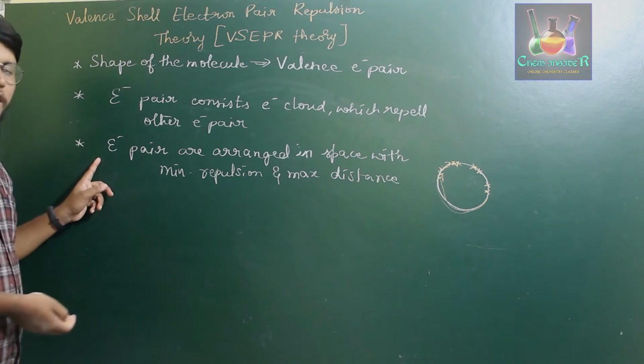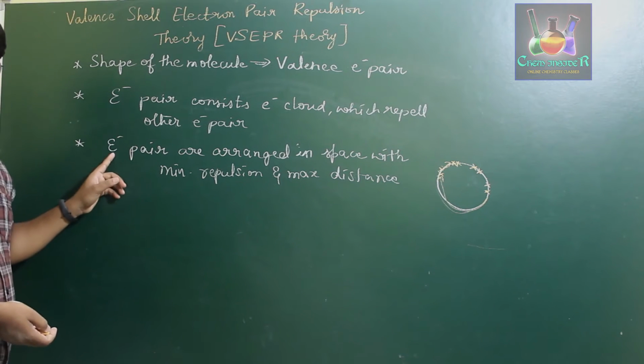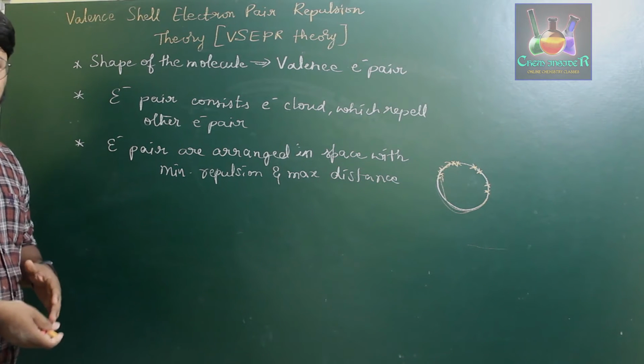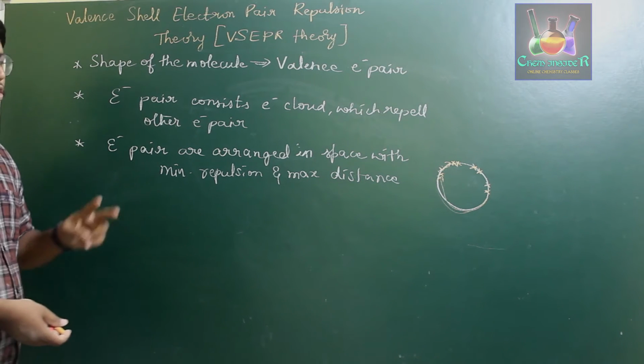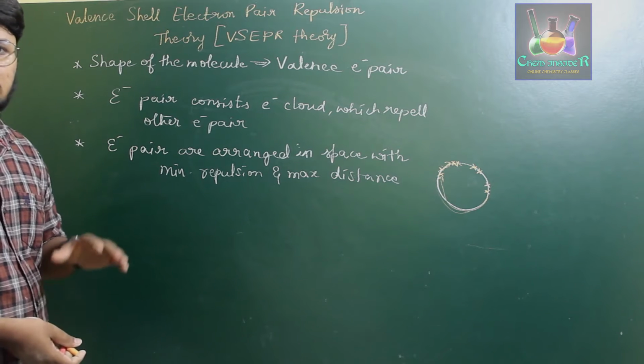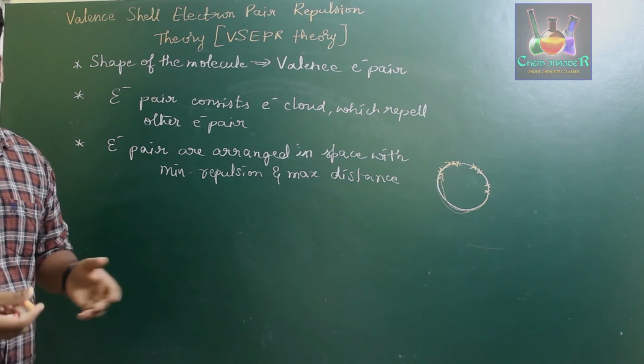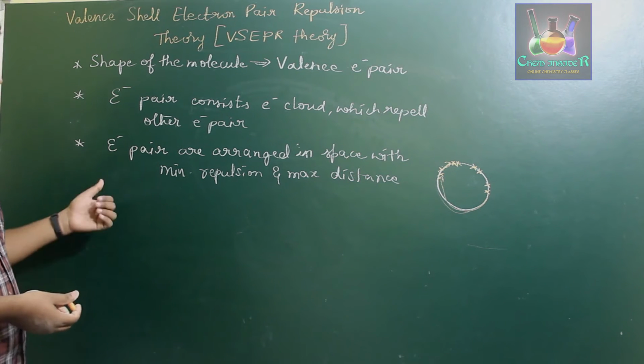Therefore, in the third point they said that the electron pairs present in the valence shell arrange themselves in space in such a way that two electron pairs experience minimum repulsion and have a maximum distance between one another. So this was the third postulate.